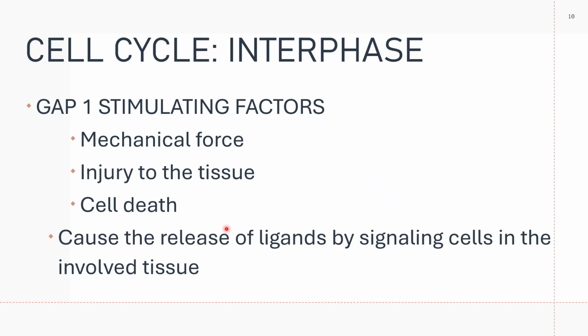Okay, if there is an injury, what will happen? It should be repaired. And what is needed for the injury to be repaired? You need more cells. You need the same cells. Okay, and cell death. Of course, you need to replace the dead cells.